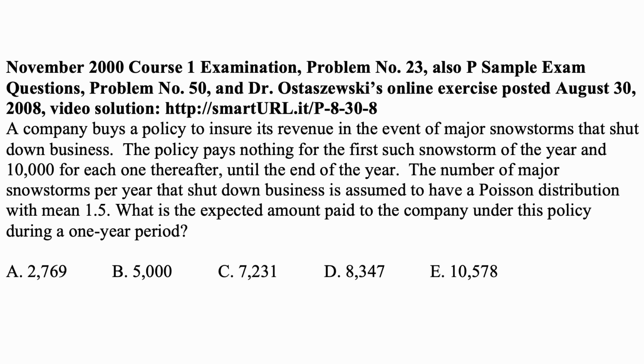Here's a problem for today for exam P on probability. A company buys a policy to ensure its revenue in the event of major snowstorms that shut down business. The policy pays nothing for the first such snowstorm of the year and $10,000 for each one thereafter until the end of the year. The number of major snowstorms per year that shut down business is assumed to have a Poisson distribution with mean 1.5. What is the expected amount paid to the company under this policy during a one-year period?